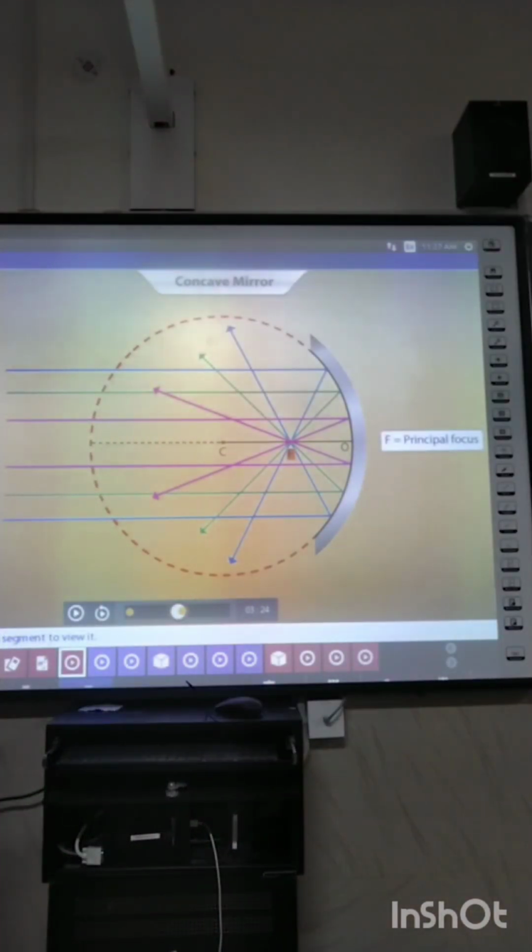Now let us see the image formation process which takes place by the concave mirror.